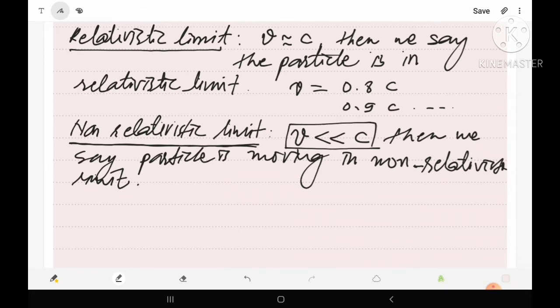So here we have defined both the limits, relativistic limit as well as non-relativistic limit. Now in both of these limits we have to find the relation for phase velocity and group velocity. So let us consider the relativistic limit first. Case first, in relativistic limit.